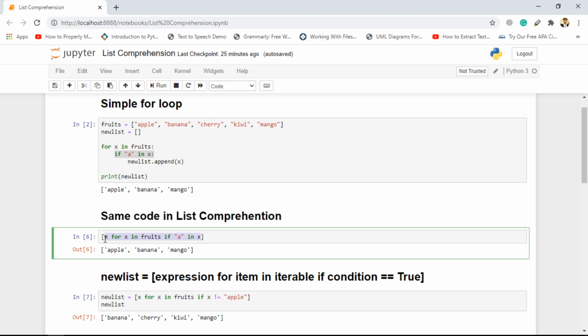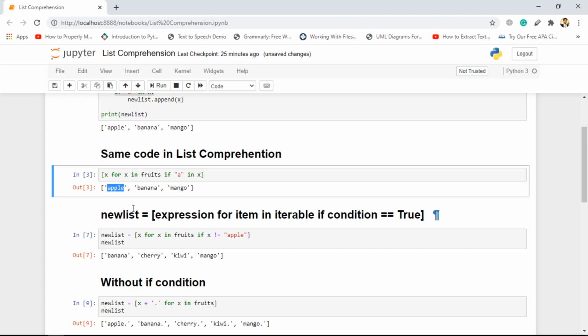will actually be appended in this list. Notice, if I just close this, there is a list, and then we have this list comprehension going on. It is iterating on each element of the list, then checking if A is in that particular fruit, and if so, it is appending this x, the current fruit, inside this list. So if we give it a go, we are getting apple, banana, and mango.